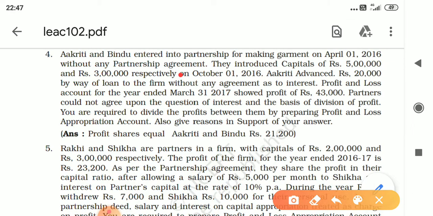There is a full stop after "respectively." Okay. They introduced capital of 5 lakh and rupees 3 lakhs respectively. Full stop. The capital was introduced in the beginning of the year itself.